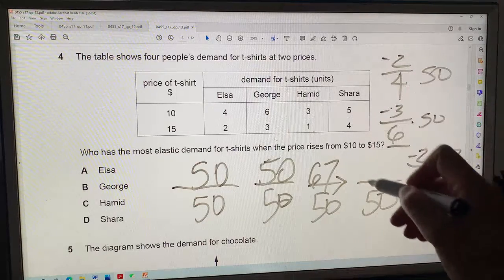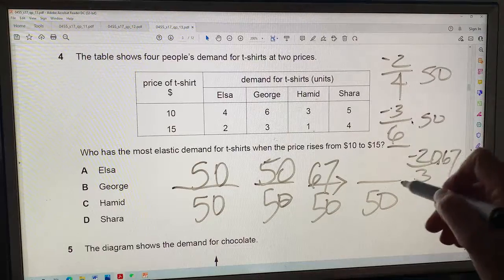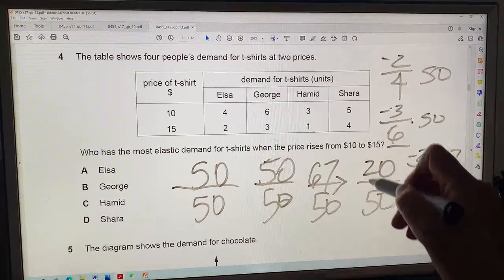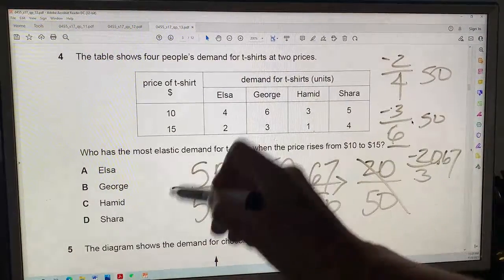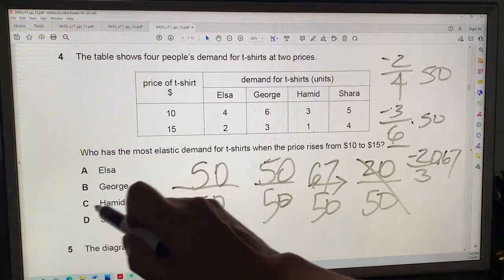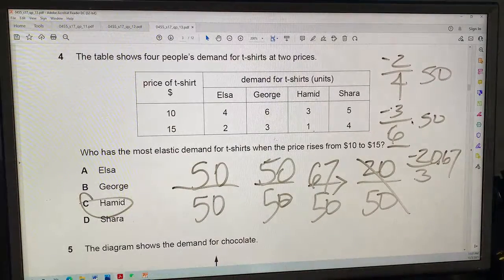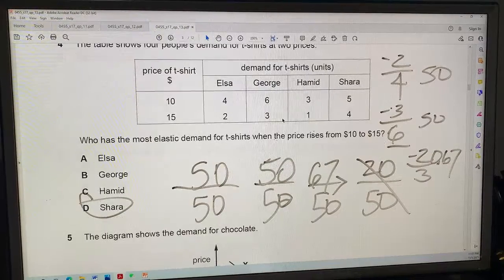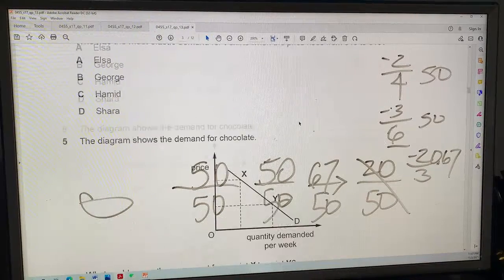Shara's is obviously minus 1 out of 5. That's 20%. No. So the most elastic demand for t-shirts must be Hamid. And gosh, I made quite a mess, didn't I? Makes sense. It's just calculating the price elasticities of demand. After you do a few of these, maybe you can do them very quickly. I think so.